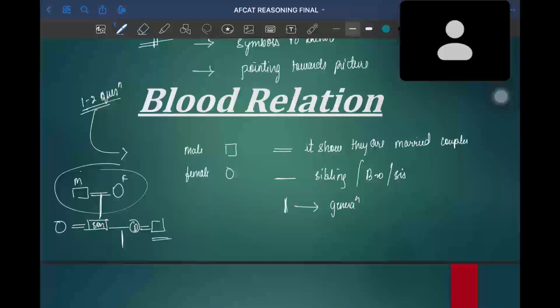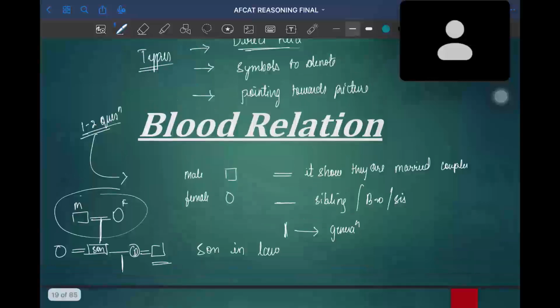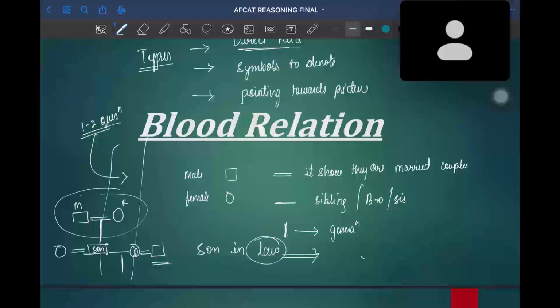The person who marries your daughter is your son-in-law. Any relation that comes from away from the bloodline, we denote as in-laws.